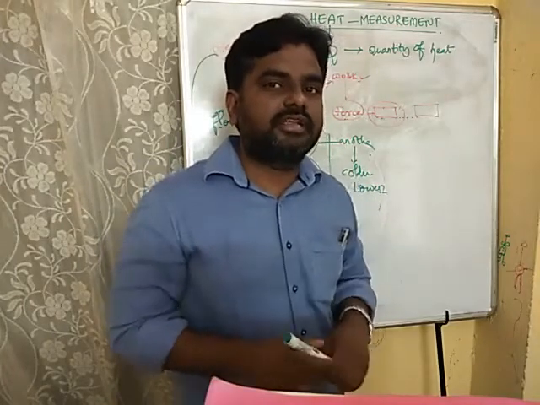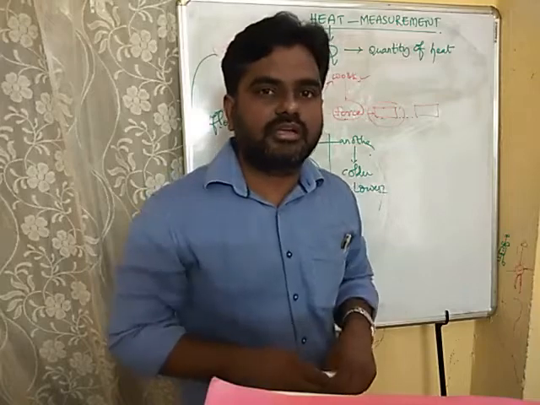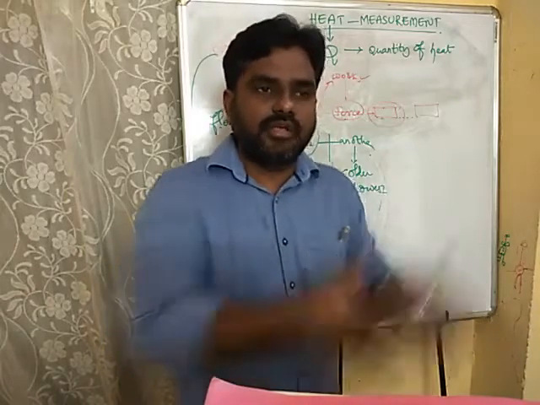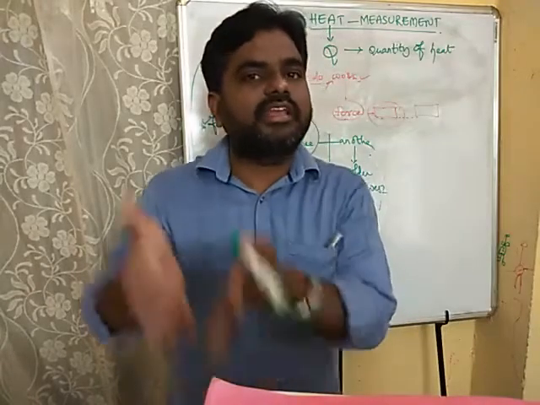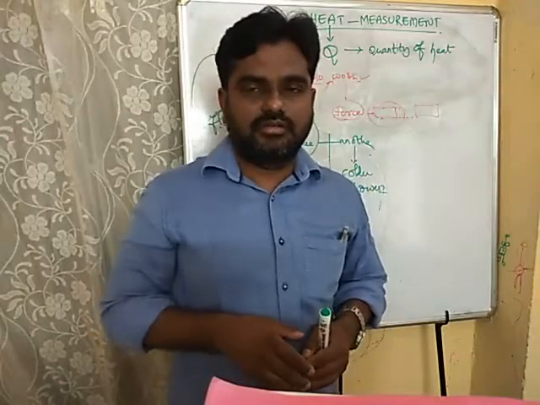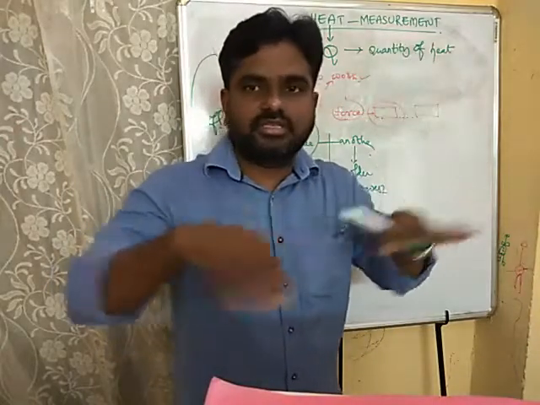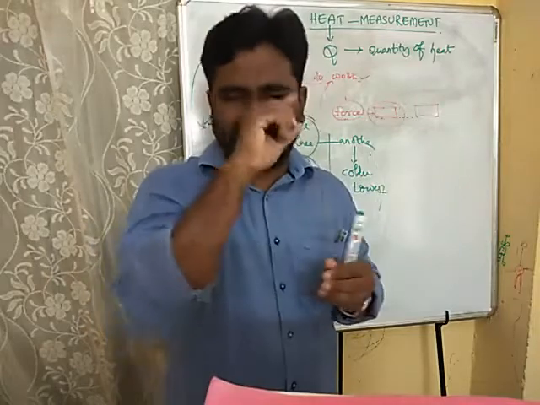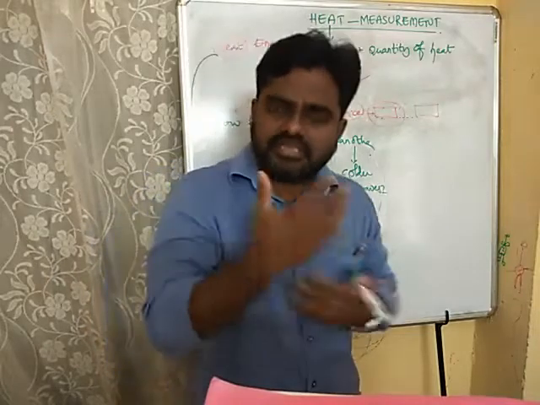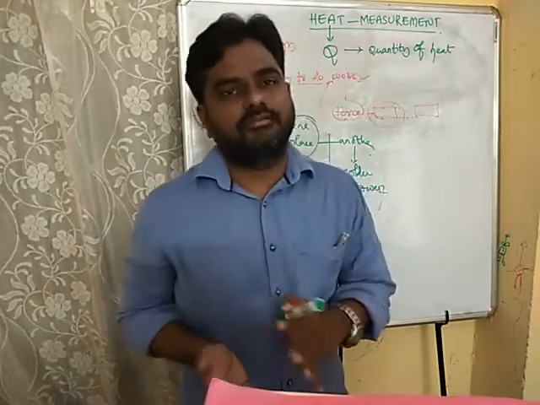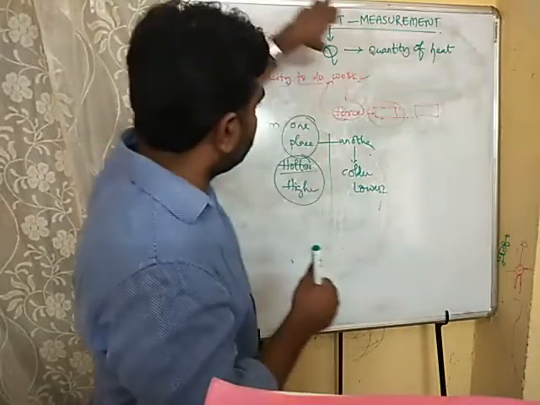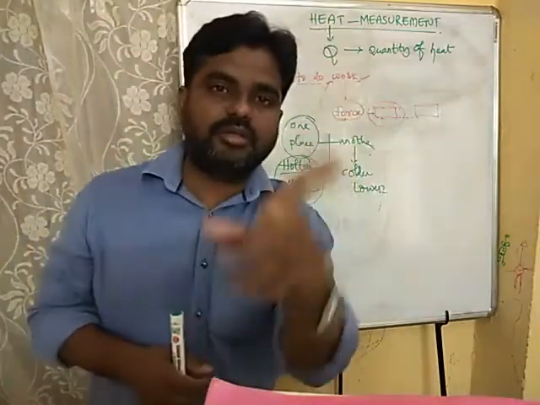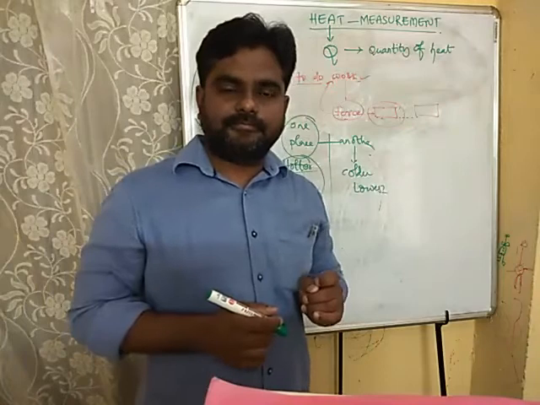If you want to purchase rice, you will measure the rice in what? Kilograms. Because rice is a measurable quantity in kilograms. See, in this universe or in your surrounding places, we have different physical quantities that are measurable. Like that, heat is also a measurable quantity.